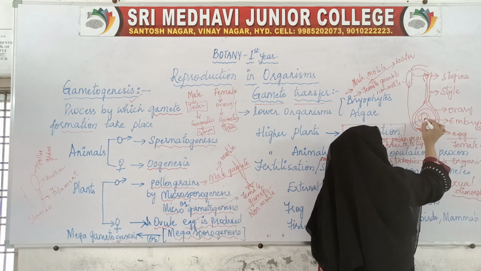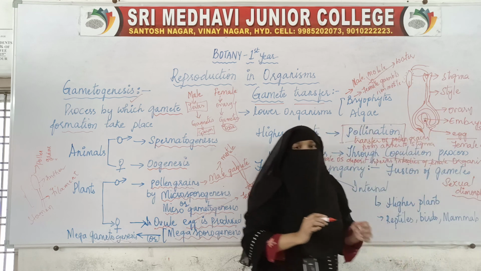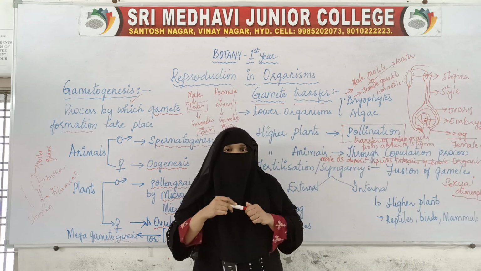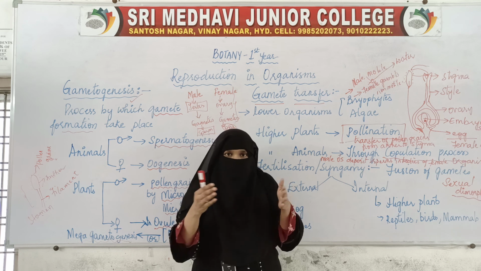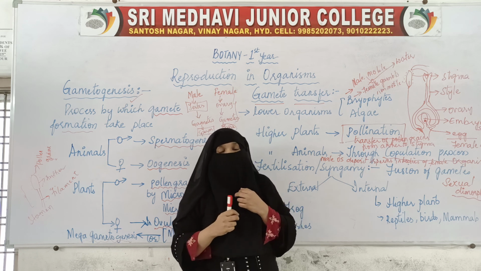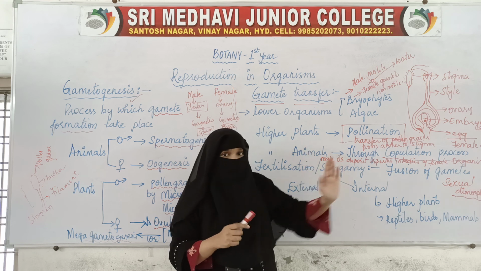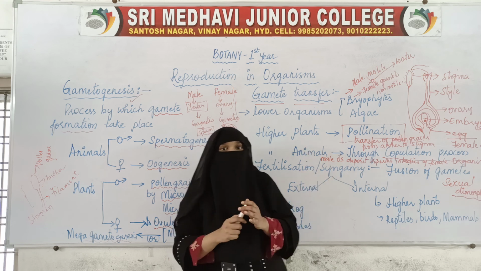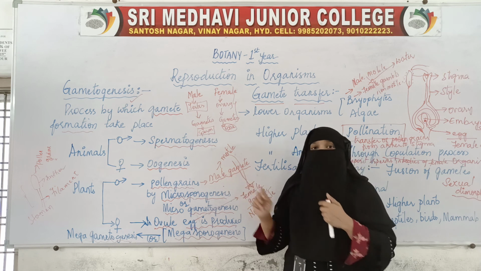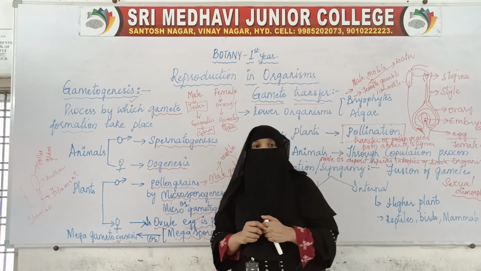Now the male gamete has reached the egg. Male and female gametes are close to each other, and now follows the process of fusion of male and female gametes.